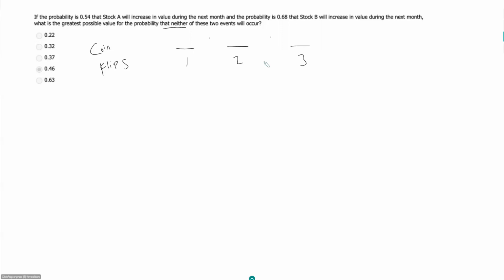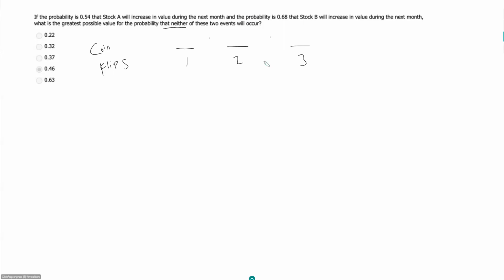So even if you have 10 heads in a row, the probability of getting a heads on your 11th flip is still going to be 50%. And a lot of times they'll even specify that you have independent events. They'll say something like, if a fair coin is flipped 3 times, what they're telling you is that the probability is equal for both outcomes.